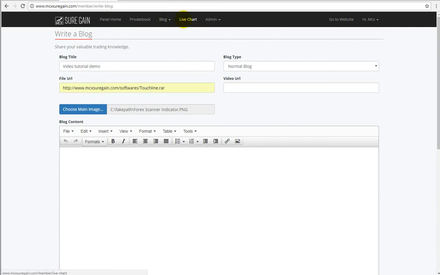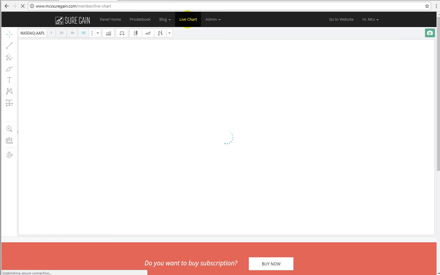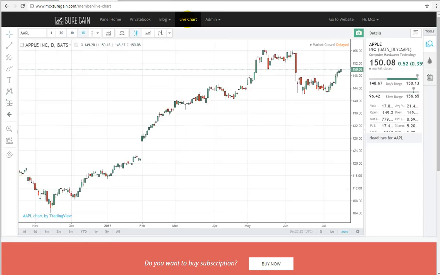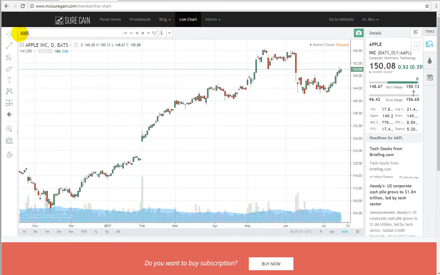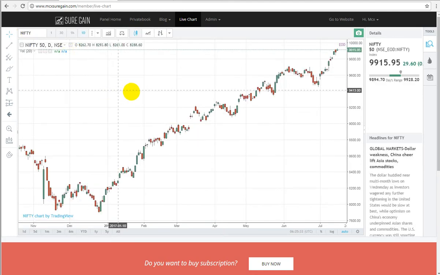And apart from it, if you want to watch live charts, you can click on that button. Thereafter a widget will open. On that widget you can watch live charts as well. If you want to see the live chart of Nifty, you can click on Nifty 50, so that the live Nifty chart will come over there.